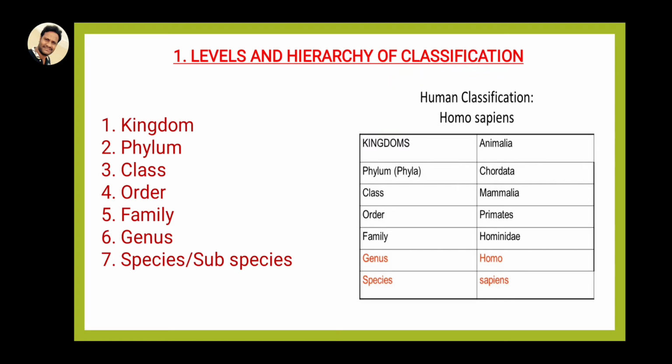Here we can see the example of the human being. What is the scientific name of a human being? Why do we use scientific names for animals? For example, human beings are called humans in English, Manavudu in Telugu, and Admi in Hindi, and there are other names in Tamil, Malayalam, and Kannada. Those are regional languages. So for worldwide confirmation, only one language is used for animal identification and classification.